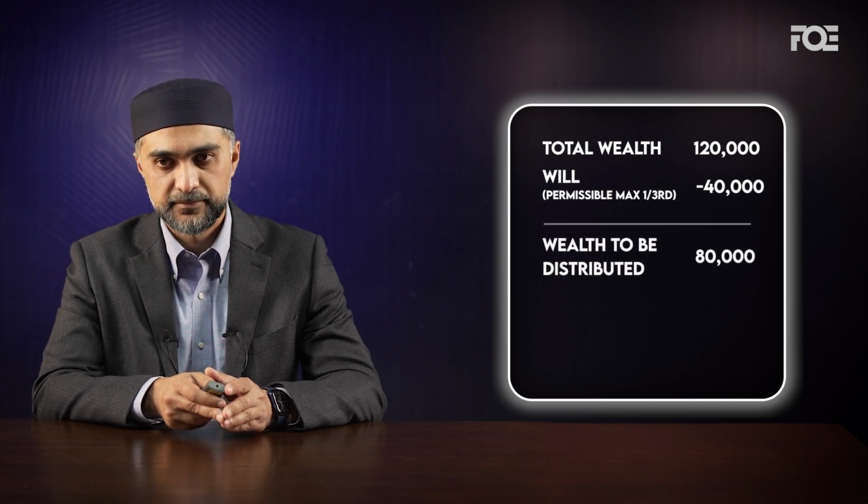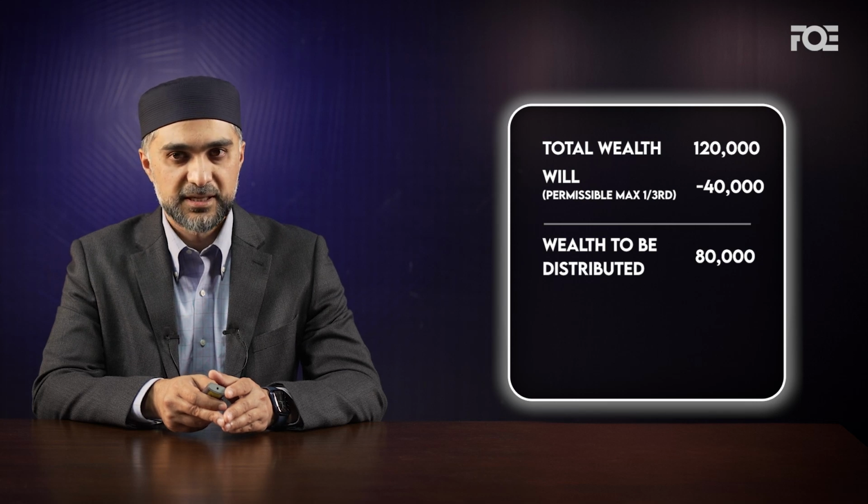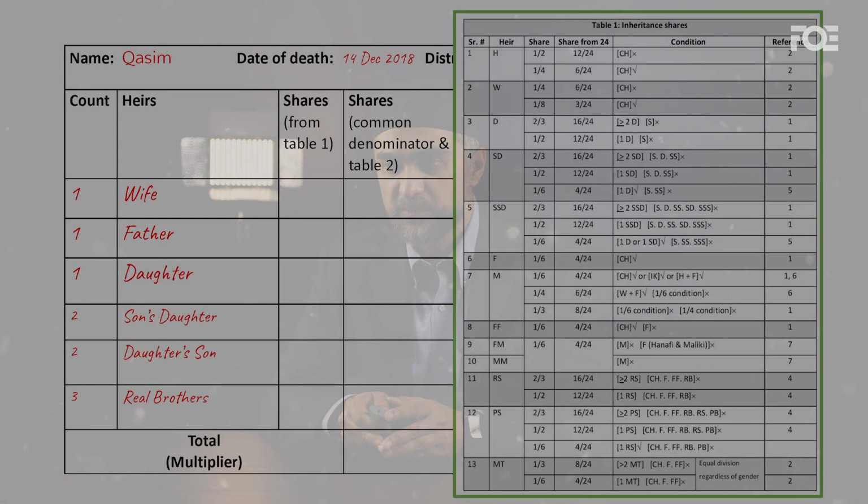$80,000 that needs to be distributed. So let's populate our grid, our template: name of Qasim, his date of death, his distributable wealth, which is $80,000, and then the list of the relatives with their count. Let's look at table 1. Wife. How much is the wife going to get?